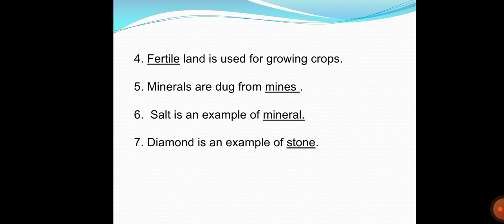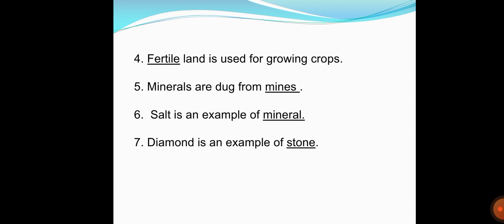For example, we extract coal, that is a mineral, from its mine, which is a coal mine. In the same way, we extract salt from a salt mine. So students, where do we dig the minerals from? We dig the minerals from its mines. So the answer will be mines. Minerals are dug from mines.